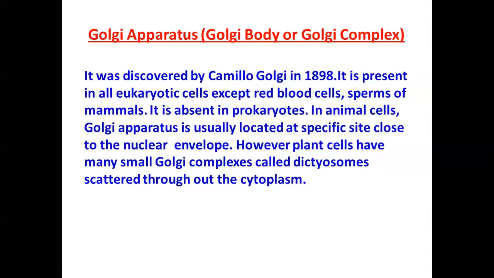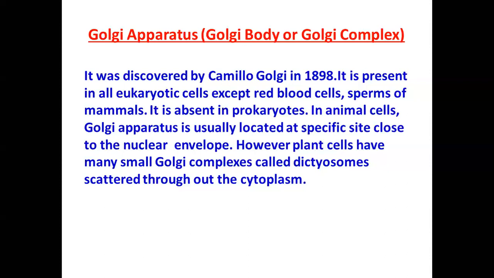Golgi received the highest honors and awards in recognition of his work. He shared the Nobel Prize in 1906 with Santiago Ramón y Cajal for their work on the structure of the nervous system. So basically, Camillo Golgi was the scientist who first described or discovered the Golgi apparatus. That's how the name Golgi apparatus is given.